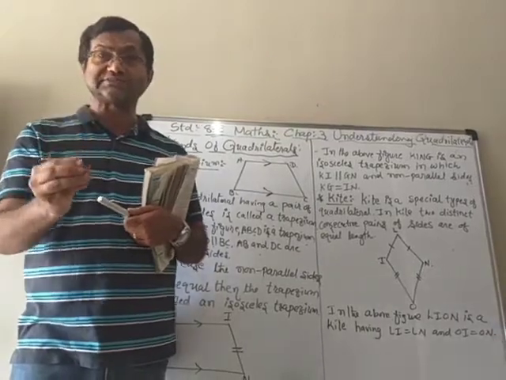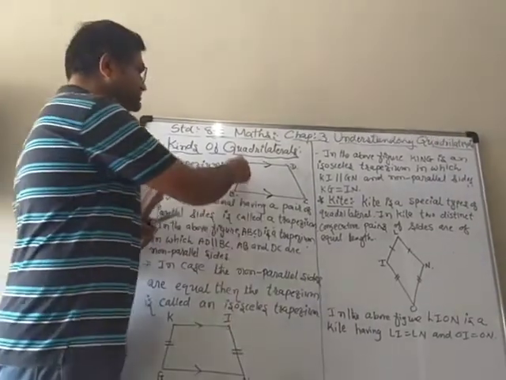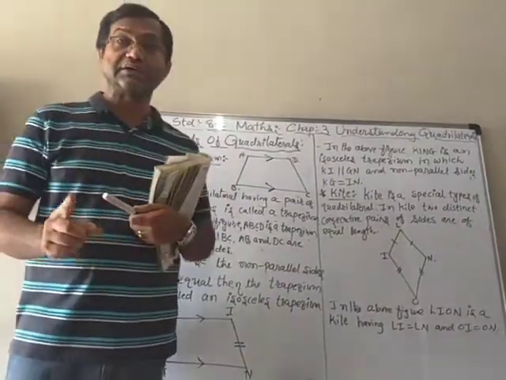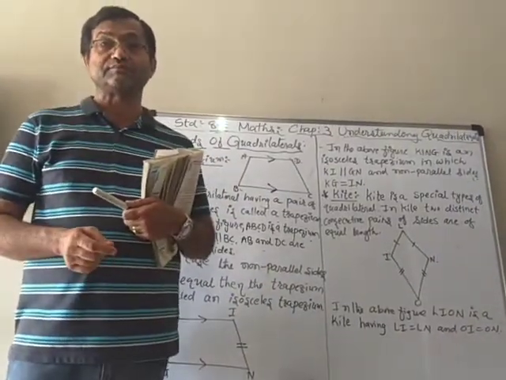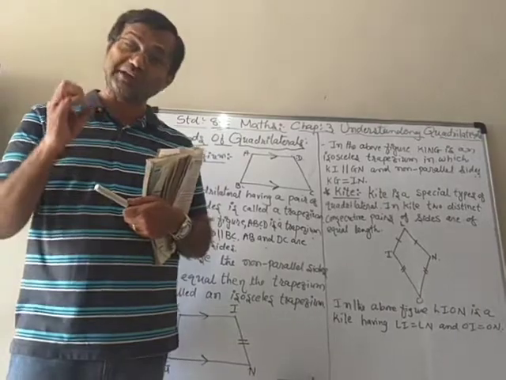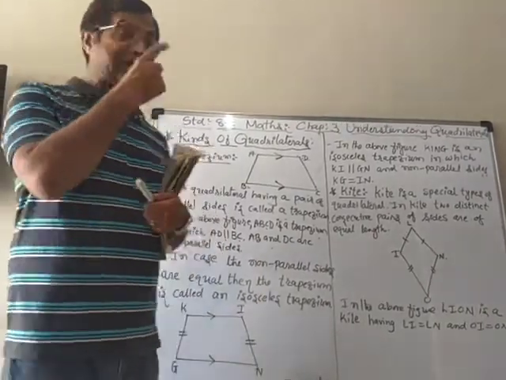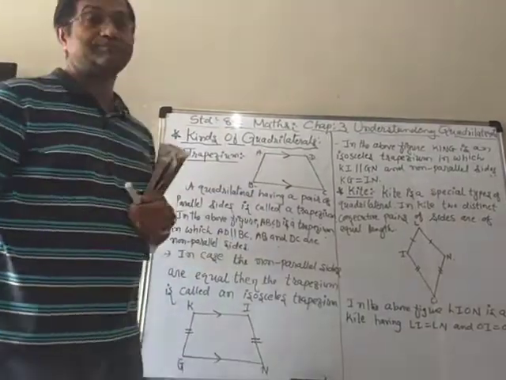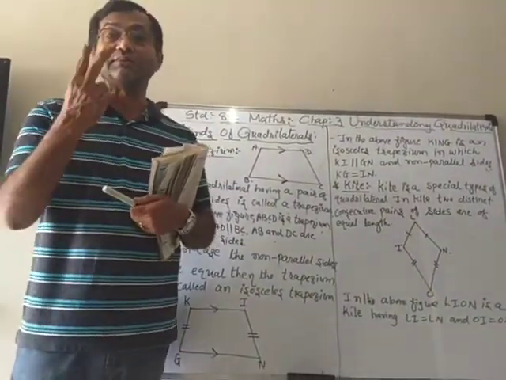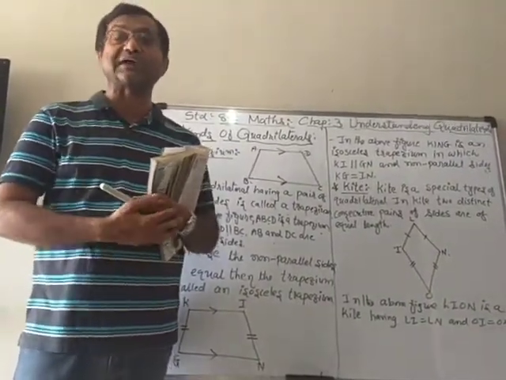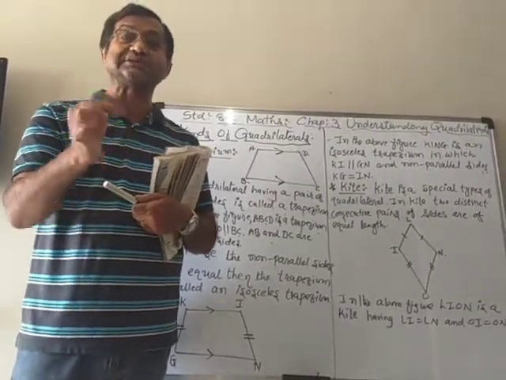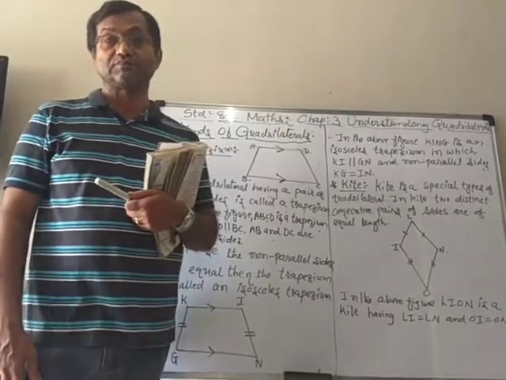But in case the non-parallel sides are equal in length, not always it will be possible, but sometimes, if the non-parallel sides are equal, then we can say that it is an isosceles trapezium.